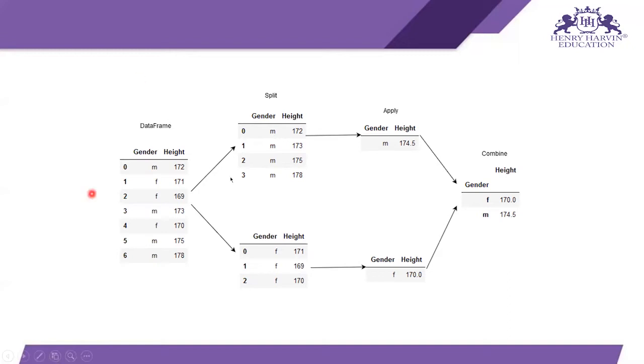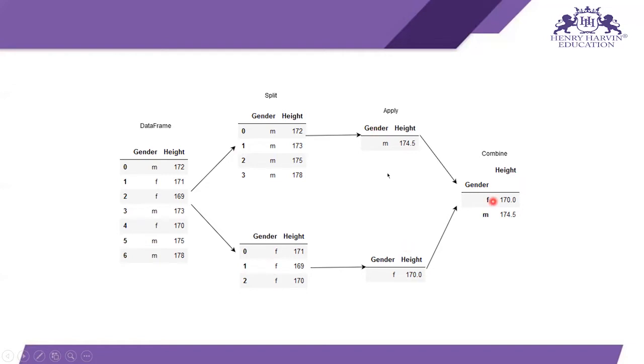If we provide this data set, or you can say the data frame, the only difference between a data set and a data frame is that a data frame gives you an extra index, and in a data set you don't have this index. So you split your data set into male and female according to the gender, then apply mean on that, and then combine your data sets.